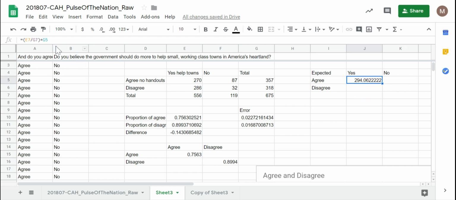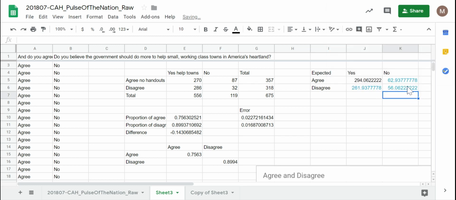This one, I'm just going to copy and paste that formula because I'm lazy. Put it here. But then instead of doing it times G5, which is the people who agreed, I'm going to do it times G6, which was the people who disagreed. This number should have been 261. This then is just 357 minus this number, or box G5 minus the one I just did, equals G5 minus, that would be J5, the box I just did. And this is similarly G6 minus J6 equals G6 minus J6.